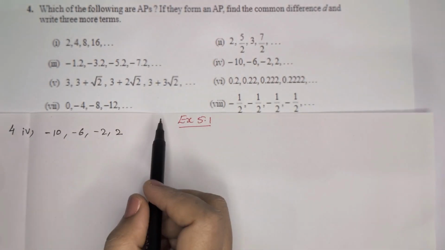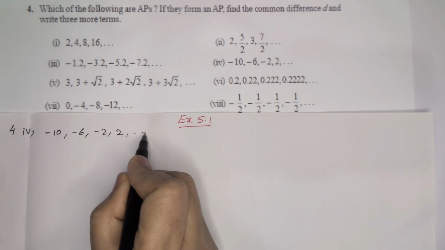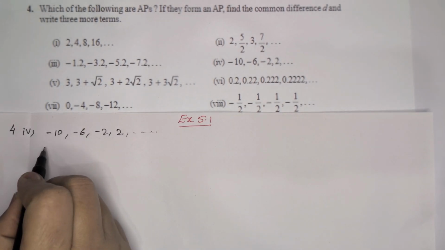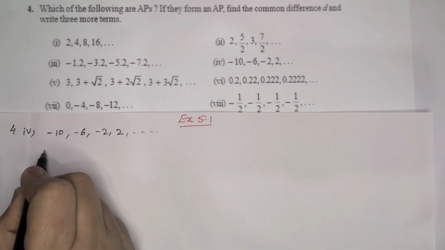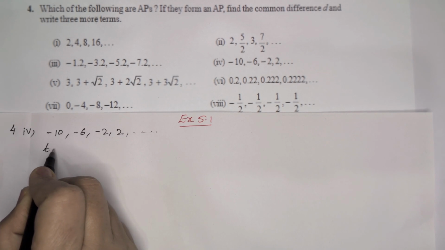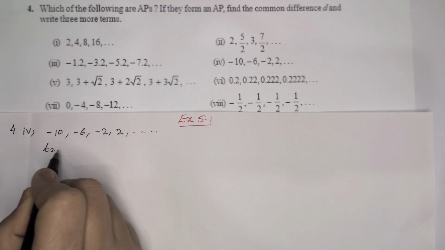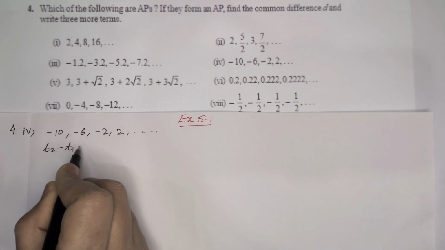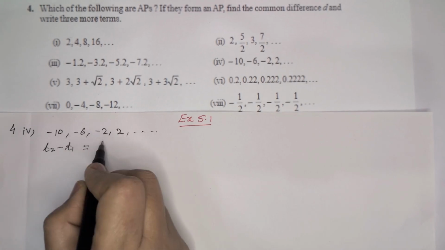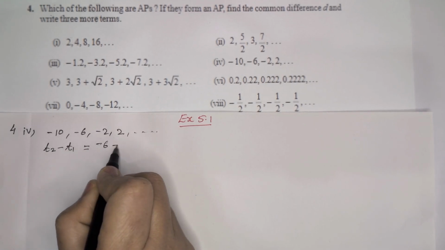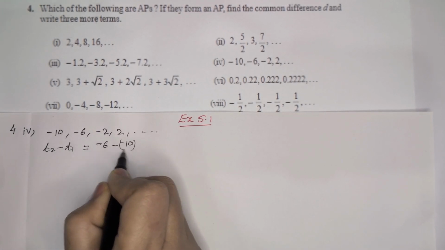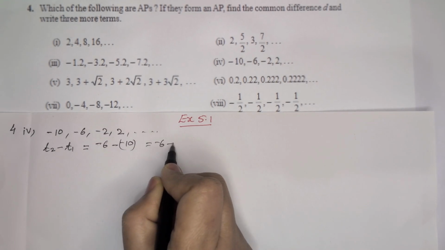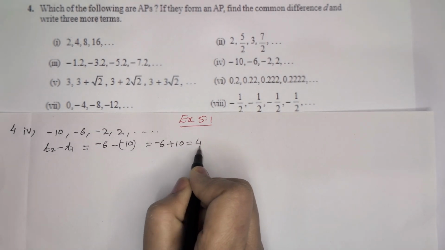Fourth one, minus 10, minus 6, minus 2, 2, etc. Here second term minus first term, t2 minus t1, is minus 6 minus minus 10. That means minus 6 plus 10, is equal to 4.